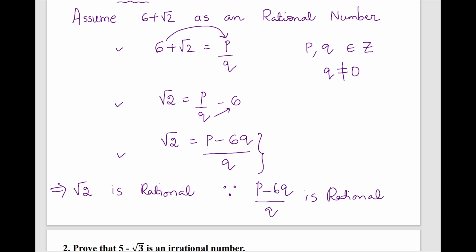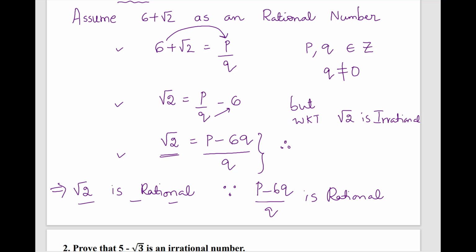See, from this step we are getting root 2 as a rational number, because (p minus 6q) by q is rational. But what do we know? We know that root 2 is irrational. See, this is like a contradiction, right? We have assumed 6 plus root 2 as a rational number, but our assumption is wrong. That's why we are getting a contradiction here.